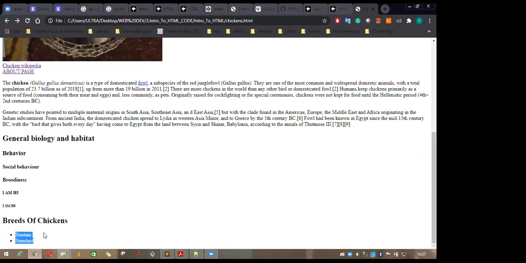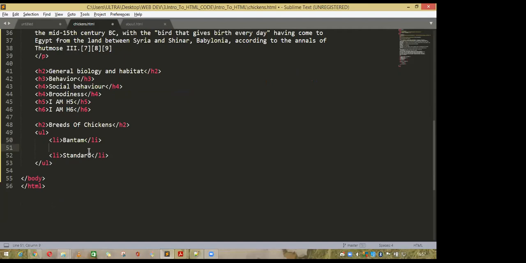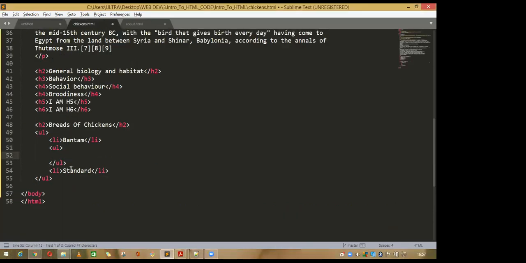Okay, if you want a list inside the list, you have to make another UL here, UL, enter, and now there are 2 list items here. If you want these two, see, indent it.